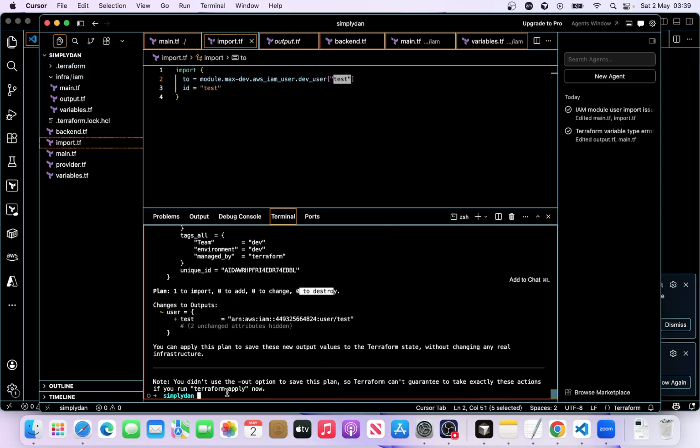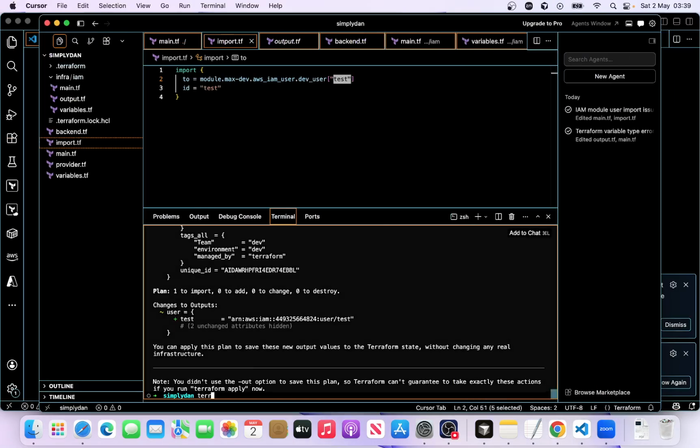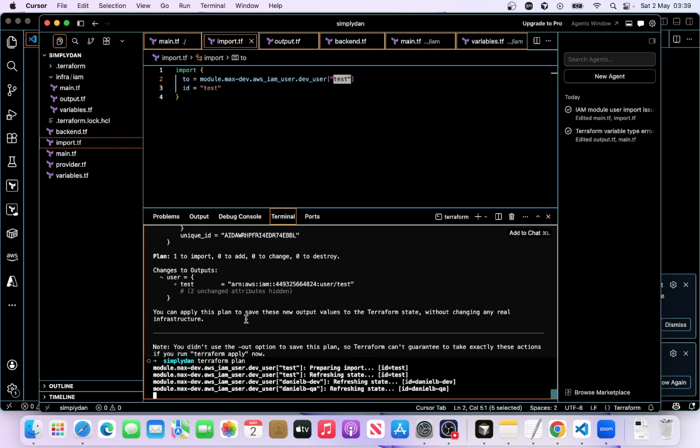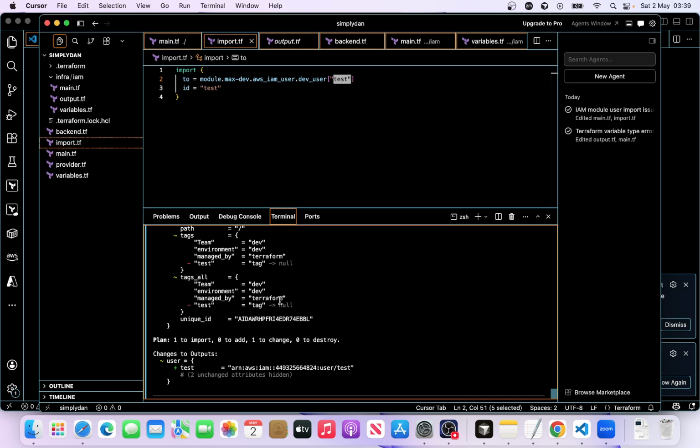So if I run plan now, just give it a few seconds. You see the tag that I added, because I'm running a plan against the existing resource, it tells you there is a tag called test and the value is tag. If you continue to apply, can you see the minus?